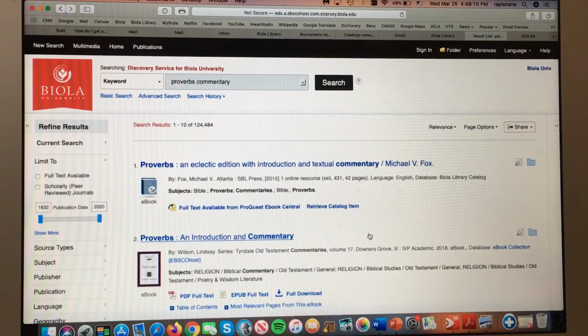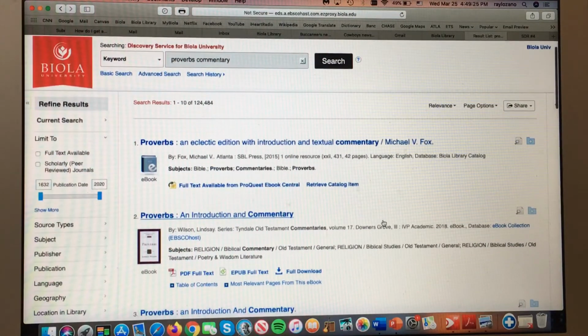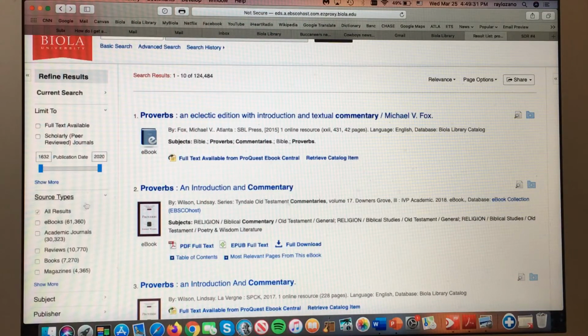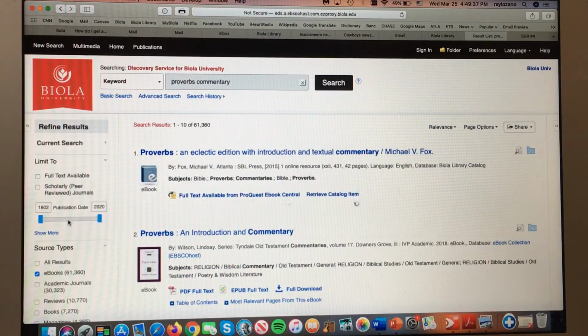So this is what you should get. Here's what I'm recommending, because right now this is giving me anything and everything that Biola has, both in the library and online, for the commentary search. Go to source types, click on ebooks. This will limit your search to just online stuff.